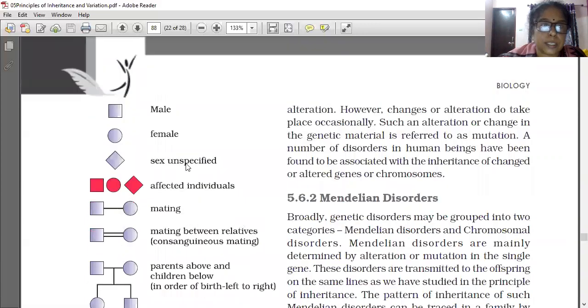Some of the important symbols are shown here. This symbol represents the male and this one represents the female.